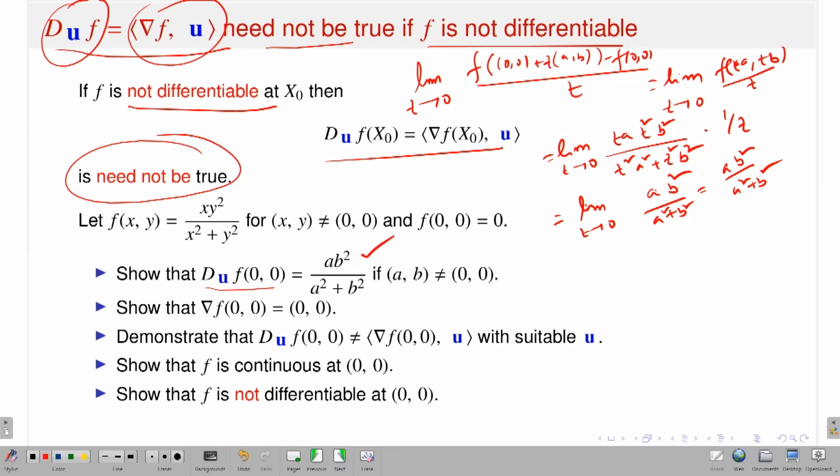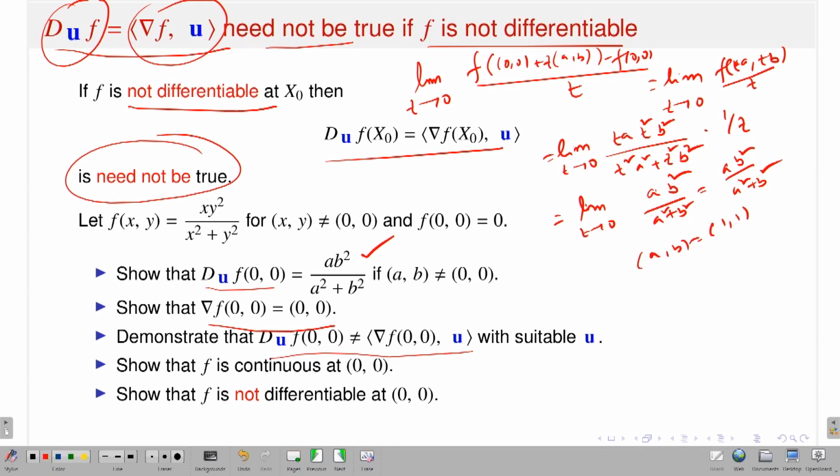Okay. Partial derivatives exist, then you can easily check, that means in particular the directions (1, 0) and (0, 1). So, you can calculate this is exactly (0, 0). But look, I said that this is not equal to this for suitable u. Why? Because this is very nice. Look, the directional derivative already calculated should be a b squared over a squared plus b squared. Now, in particular you take the vector (a, b) equal to (1, 1).